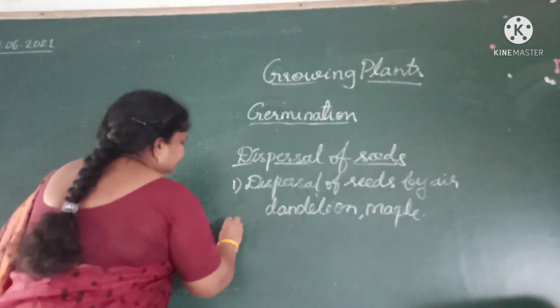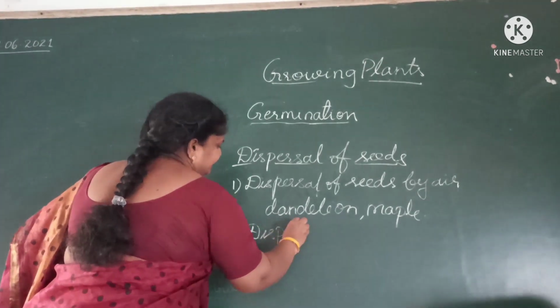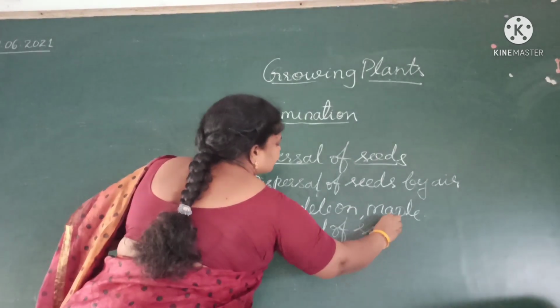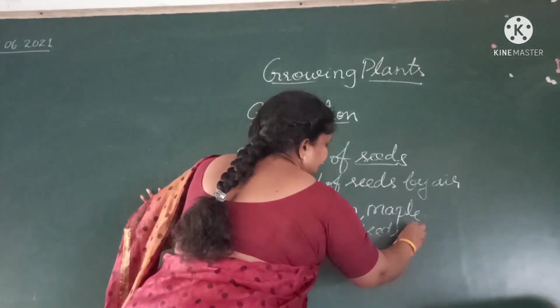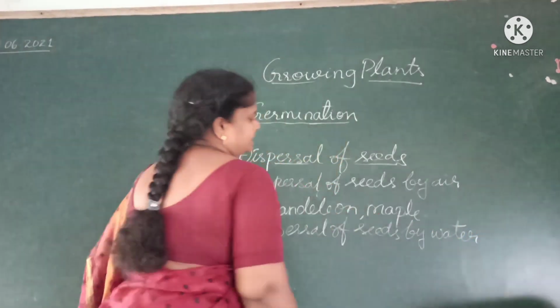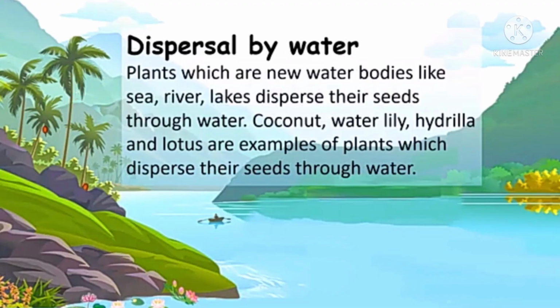And the second one, dispersal of seeds by water. The second method of dispersal is by water. Some of the seeds we can see are coconut and lotus.